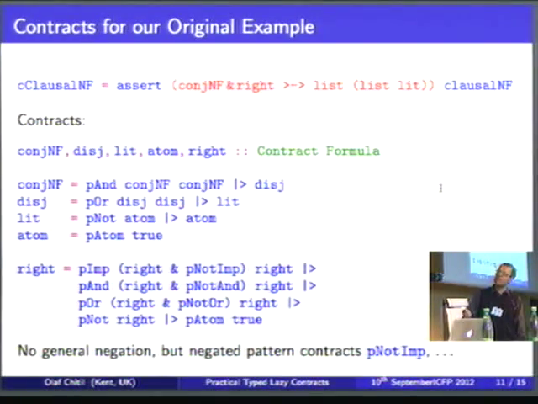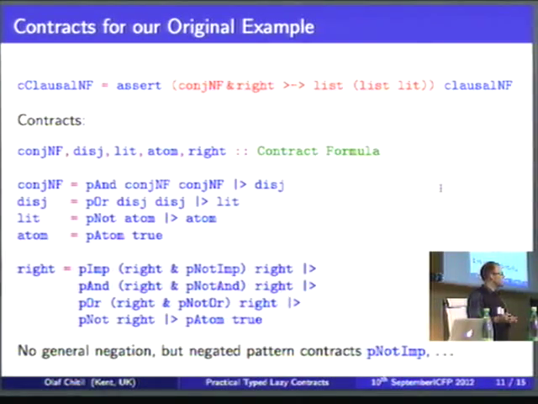A conjunctive normal form is basically something combined with the and combinator, so it's an and of two conjunctive normal forms, or it's simply a disjunction. And a disjunction is basically an or of some disjunctions, or it is a literal. And a literal, again, is just a negation of an atom, or it is just an atom by itself. And that's the atom.